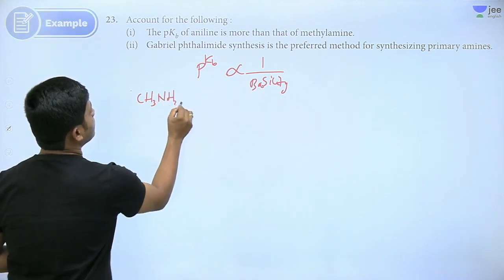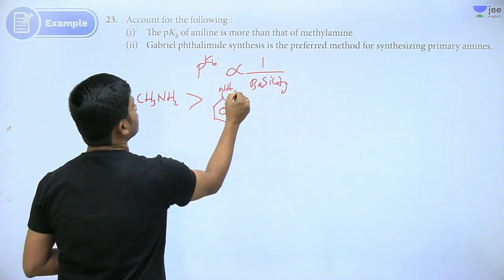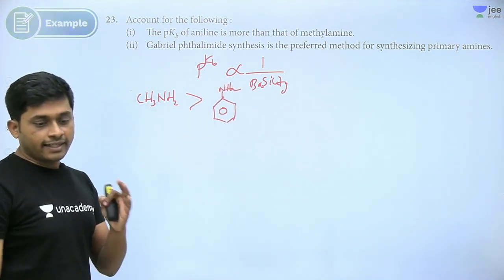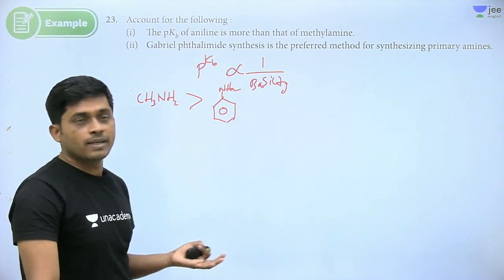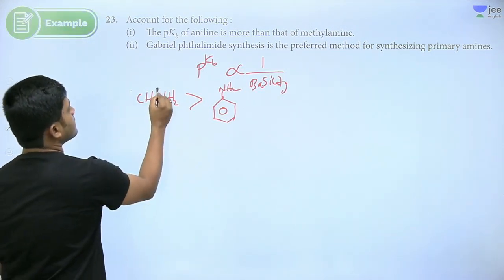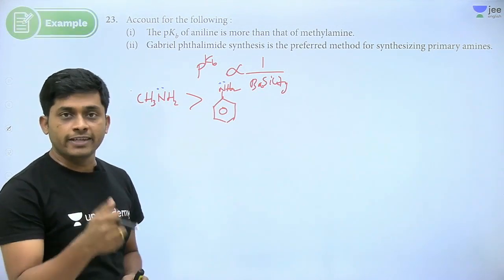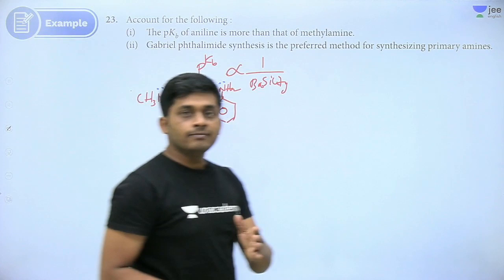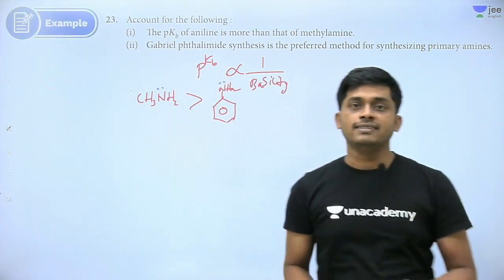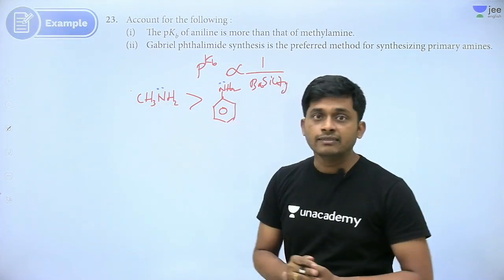Methylamine is more basic than aniline. Yes, correct, right? What is the reason here? The reason is very simple. The nitrogen lone pair must be free. If it is free, then it gives electrons easily. It is free here, but is it free here?